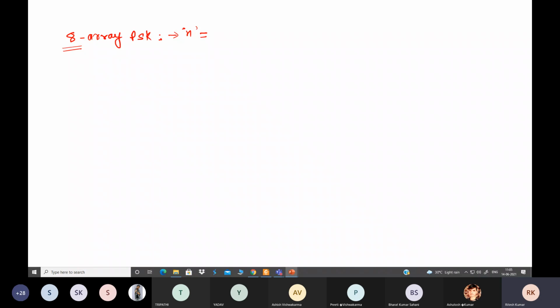Anyone? What is the value of n here? 3. Very good. n is equal to 3. So what will be the bandwidth? That is 2RB divided by 3.